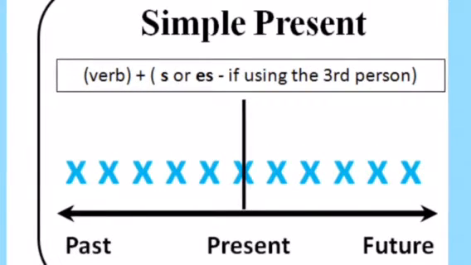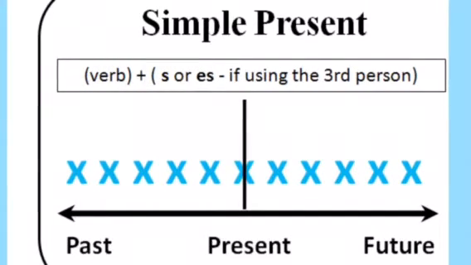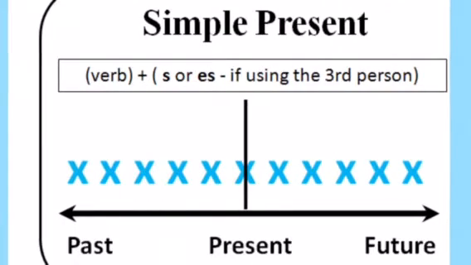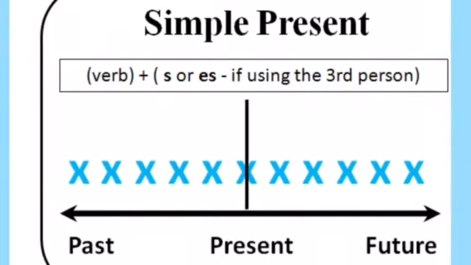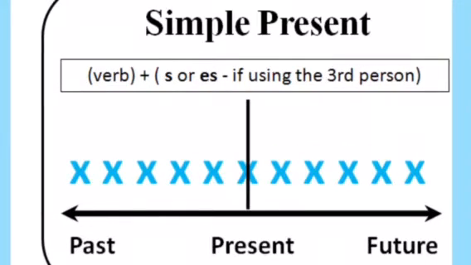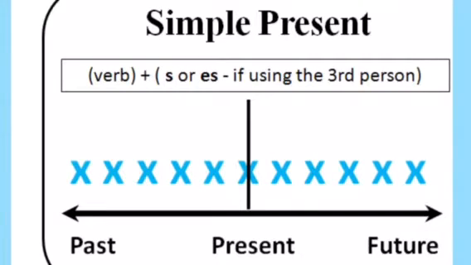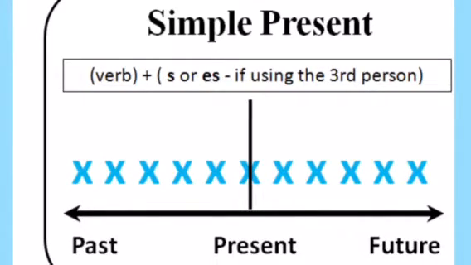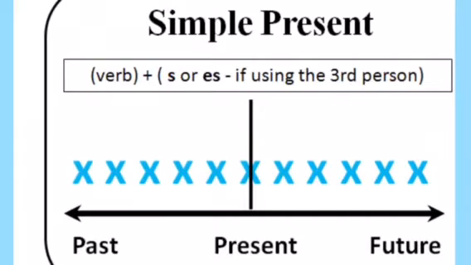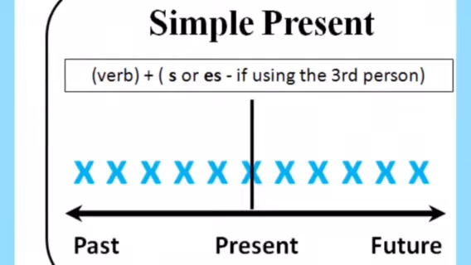What does that mean? For example, Sarah washes. Okay? Washes. We're going to add wash, then ES. Washes, because we have the sh sound. When you have the sh sound, you're going to add es. There's a third person. You're talking about she washes. You're not going to say she wash every day. It is wrong. If you say Sarah wash every day, you are making a mistake. Sarah washes. You have to add the es. Washes.